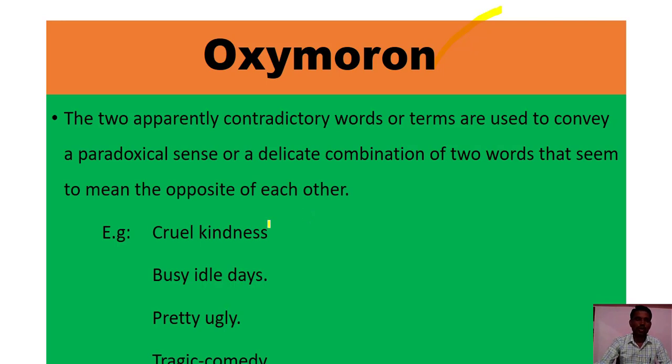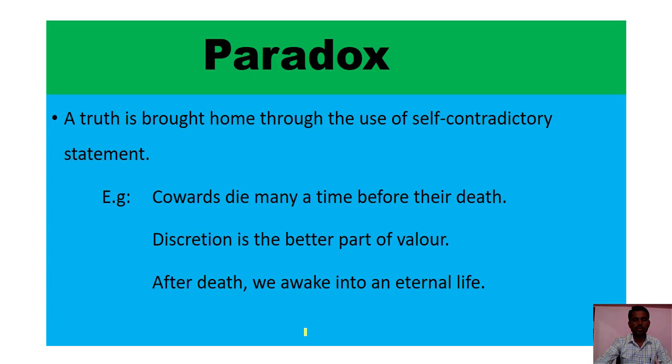For example, cruel kindness. In this phrase, cruel and kindness are opposite words. Busy idle days. Here busy and idle are opposite words. Next, pretty ugly. These are also opposite words. Tragic comedy. These are also opposite words, like death, life. In this type, two opposite words appear in the line. So that is oxymoron. Next, a most important figure of speech, that is paradox.